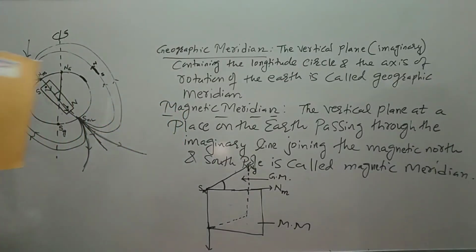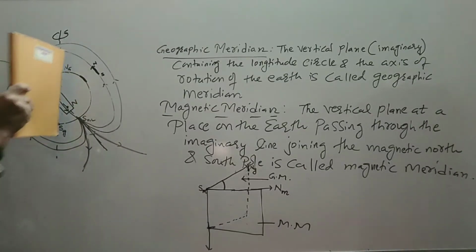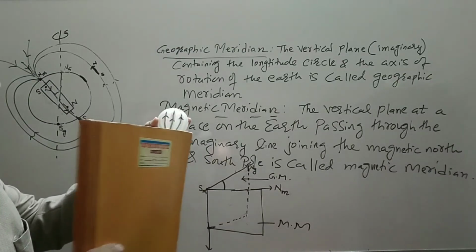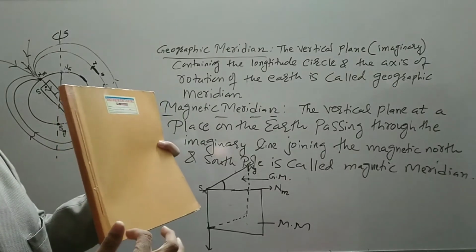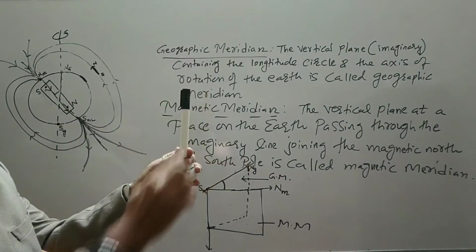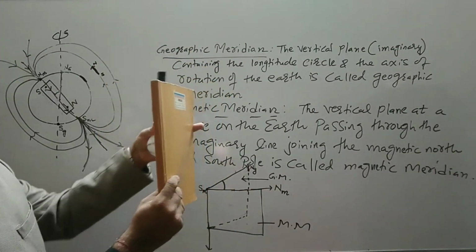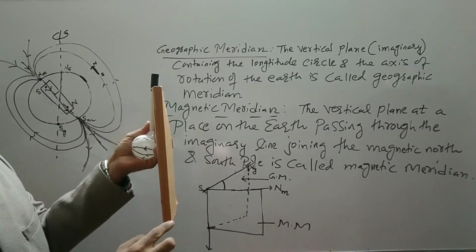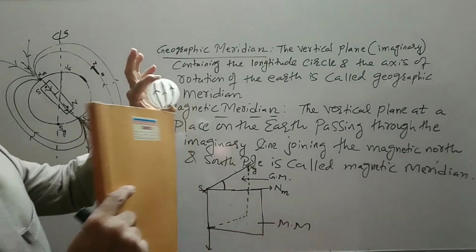So this plane goes inside this. It is cut like this, vertical plane. This is a vertical plane. So if I cut this like this, it goes inward. I can draw this line on this plane. So suppose this is my axis of rotation. I will cut this axis like this. So this will become your geographic north. This will become your geographic south. And if I cut this, so I cut like this inside.